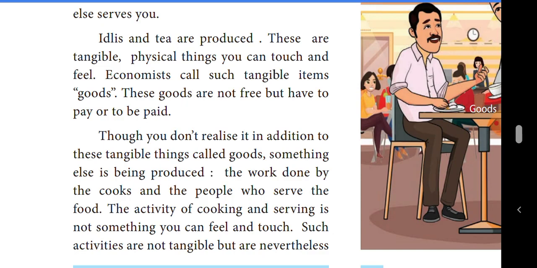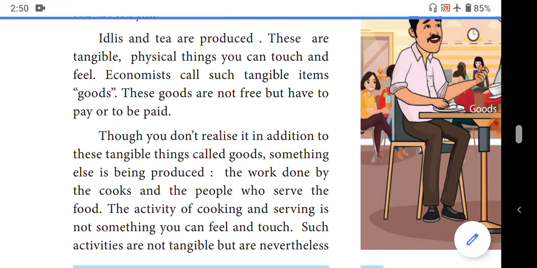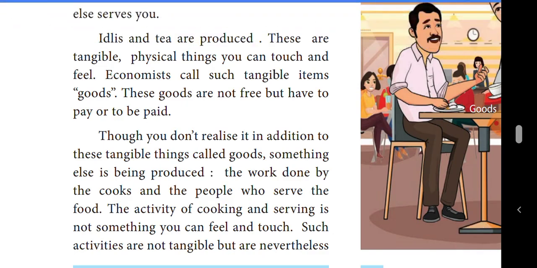So the economists call such an activity services. Then, as in the case of goods, these services are also not free but have to be paid for.